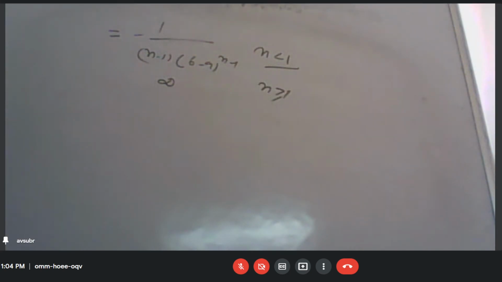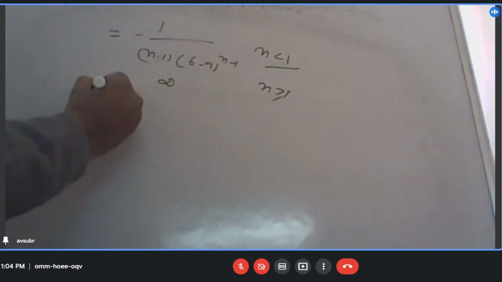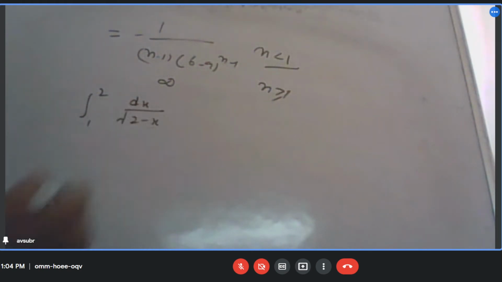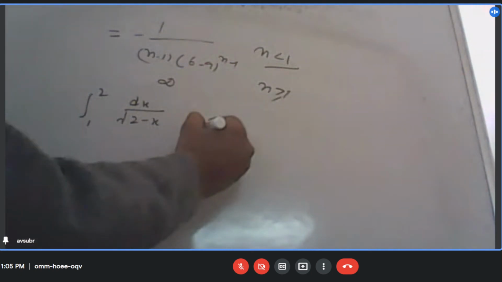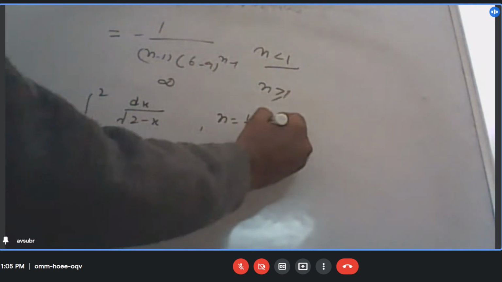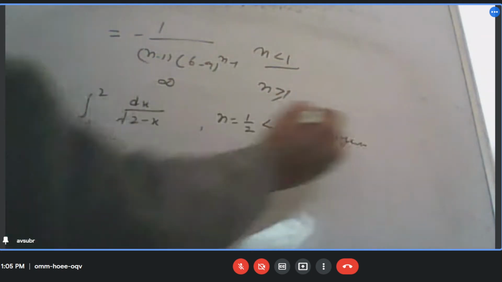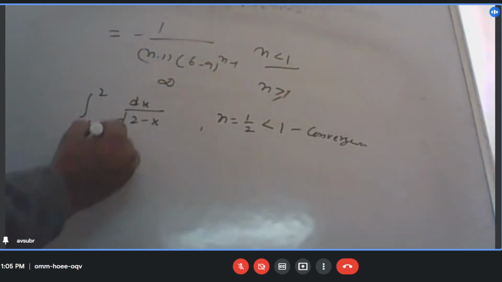Okay, so I give one problem: the integral from 1 to 2 of dx by root 2 minus x. Is it convergent or divergent? Convergent, sir, because n is equal to 1 by 2, less than 1, so it is convergent. And what about this one?